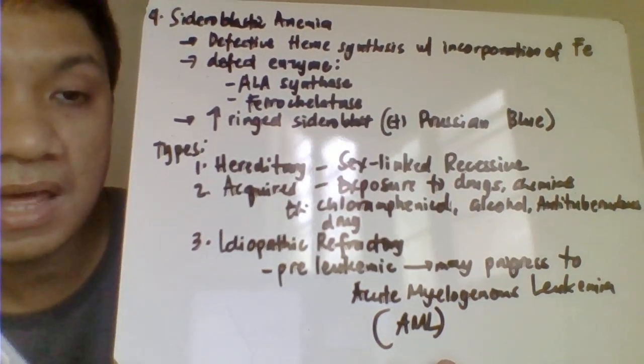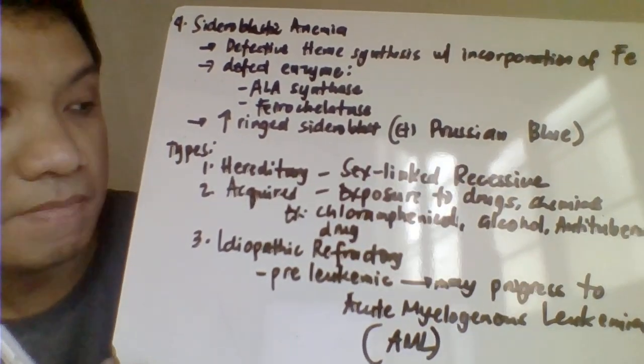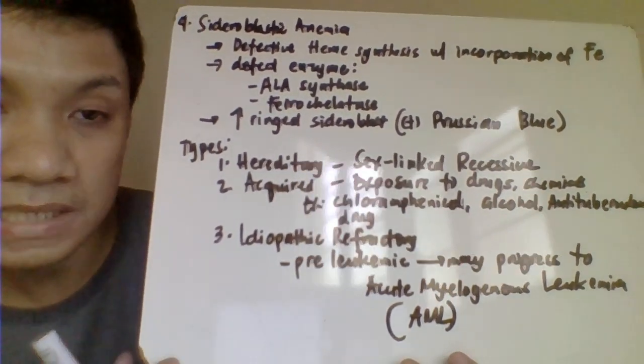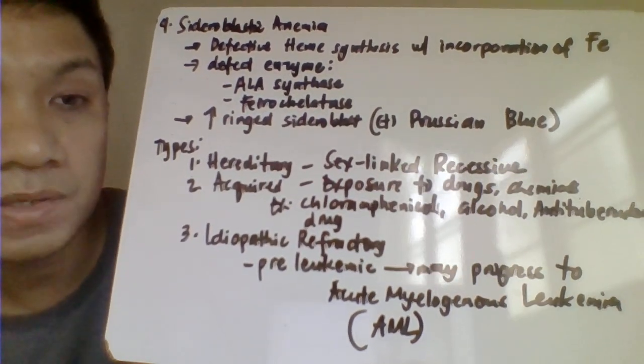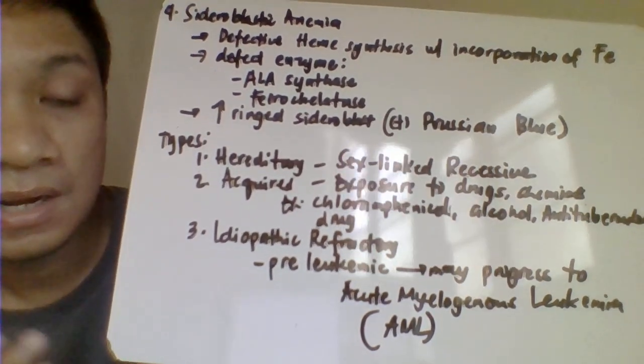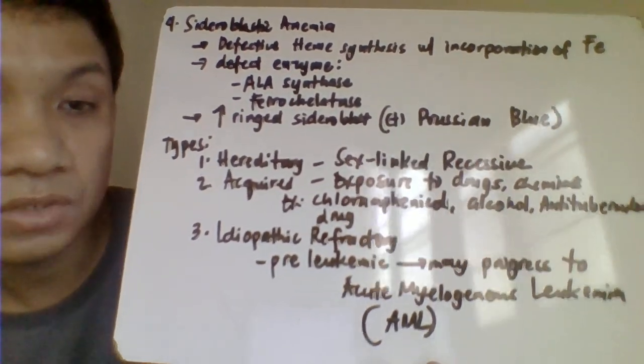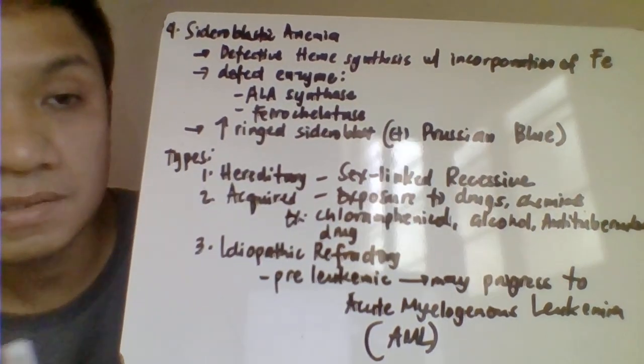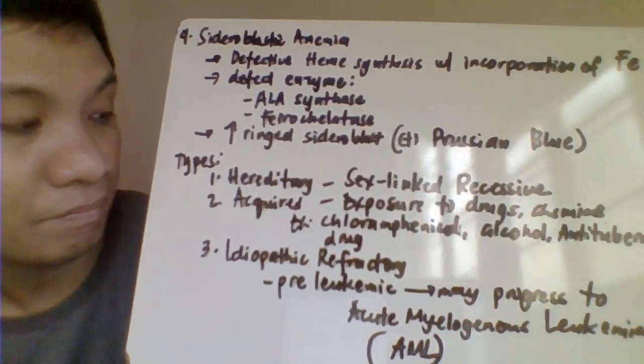Okay, we have here the etiology of your sideroblastic anemia. It could be inherited here as sex-linked recessive. So again, pag sex-linked recessive, male will always be the one affected, and the carrier ng abnormal recessive gene that results here to the production of this disorder is the female na mother.